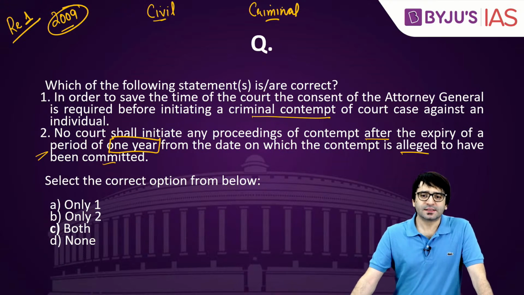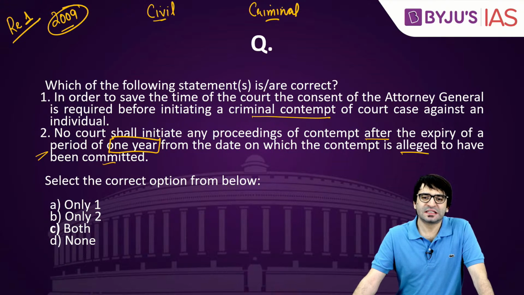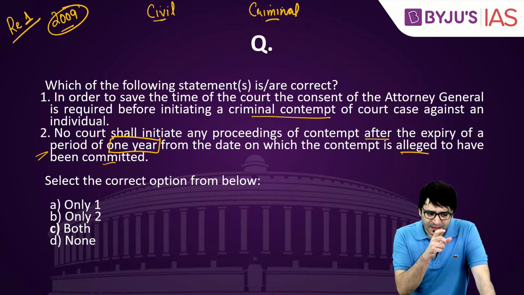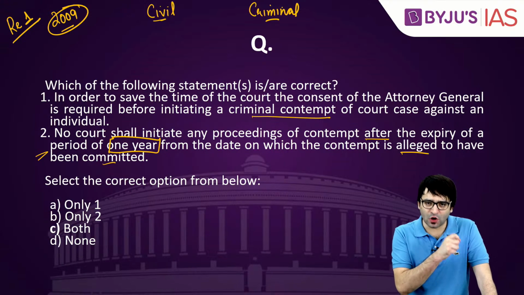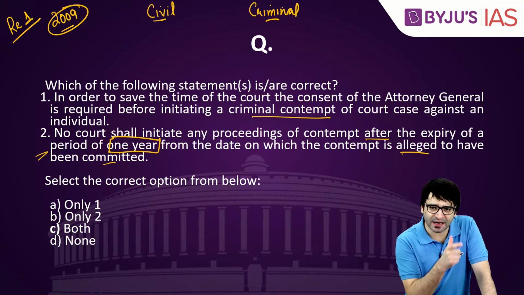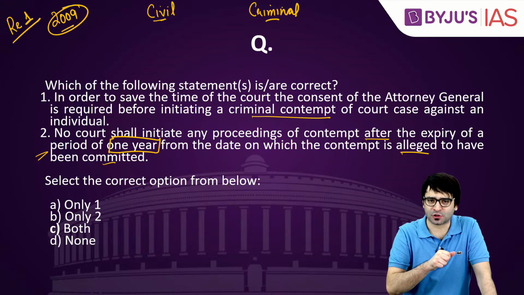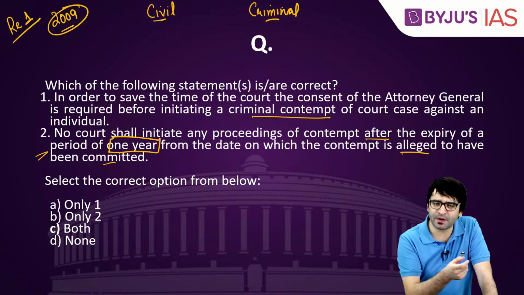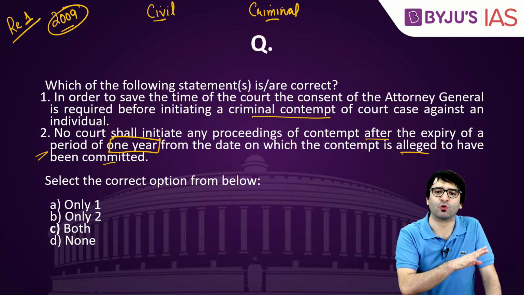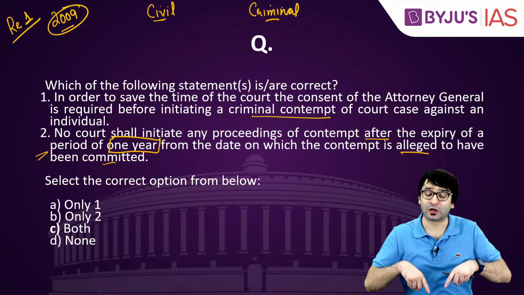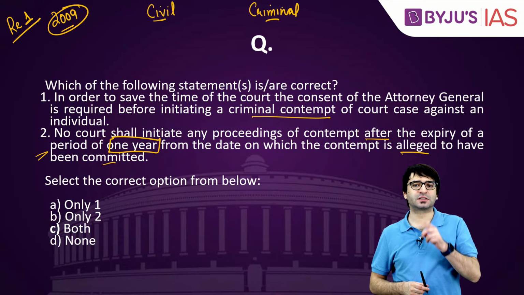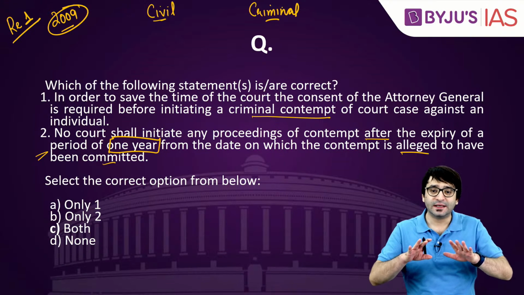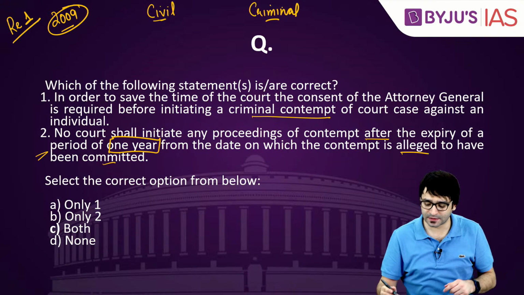And the court orders are accepted by you and me because we see the courts as moral institutions in India. So if there is a speech, if there is a program, if there is a book, if there is any write-up which scandalizes the court, which brings the court into disrepute, willfully, deliberately you are scandalizing the court, that is contempt of court. But this contempt of court or criminal contempt of court is taken very seriously by the judiciary. And this criminal contempt of court can be filed in 3 ways. Which are these 3 ways?